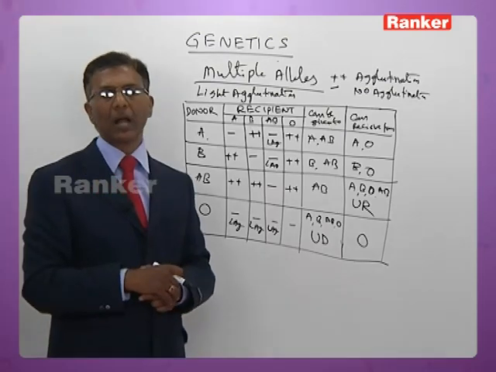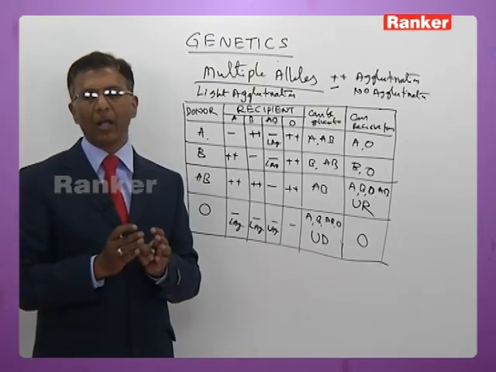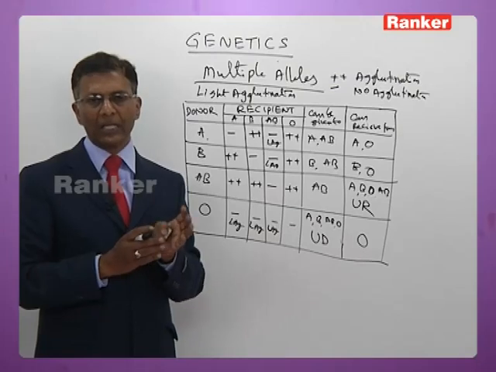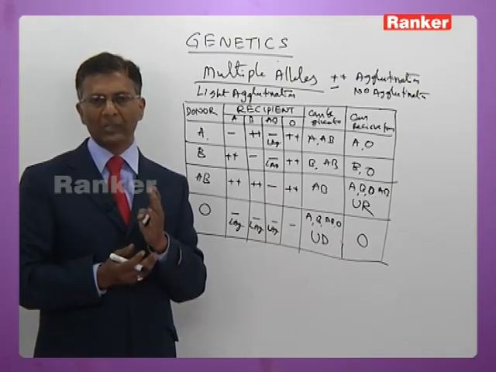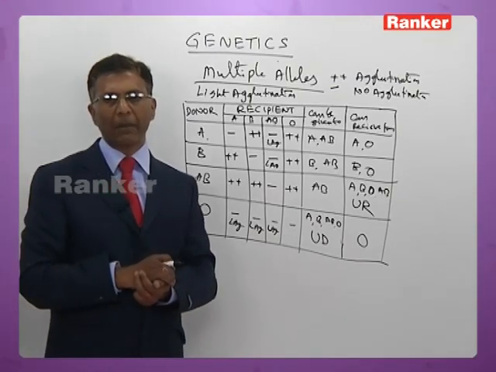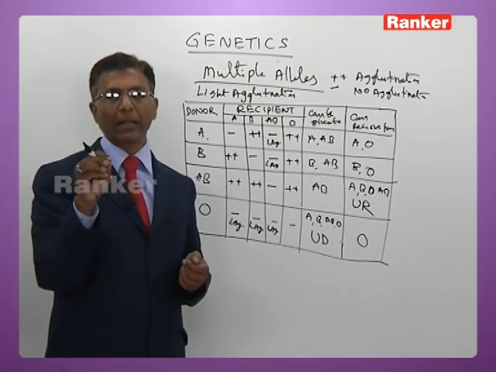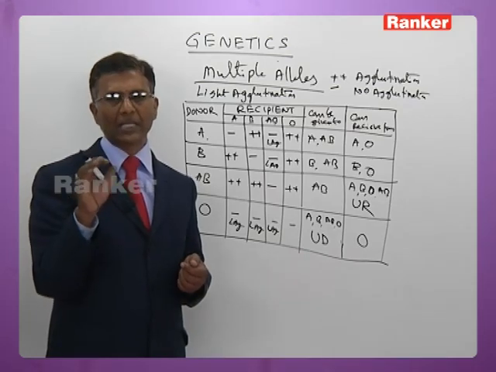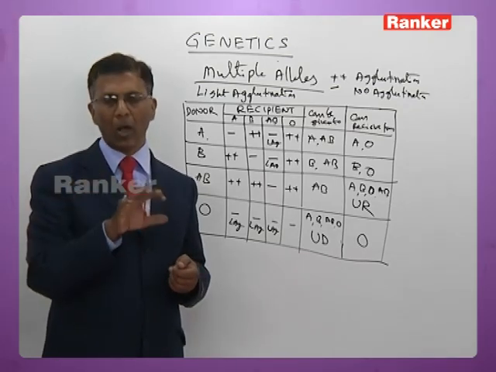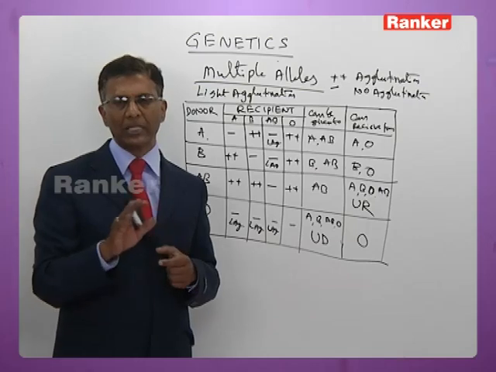Light agglutination is not fatal. Remember, it is not fatal because the amount of blood injected into the recipient from the donor is very less, maybe hardly around 500 ml. In the amount of blood that is injected into the recipient, the amount of antibody present is very less here now. As a result, antibody cannot agglutinate all the RBCs of the recipient. That is why it is not fatal.